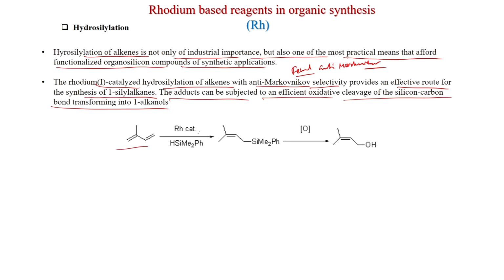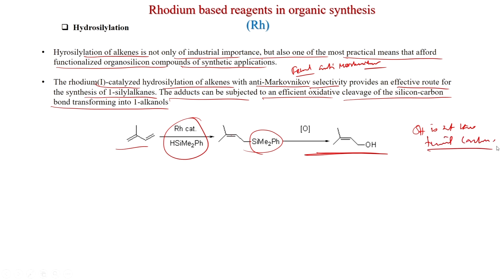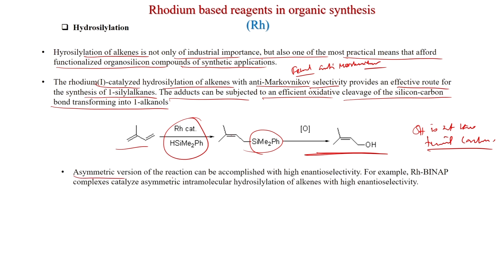So, this is a diene rhodium catalyst, HSiMe2Ph, dimethylphenylsilane, then this SiMe2Ph group goes to the terminal, and this double bond rearranges here, and after oxidation you get this. So, OH is at the terminal carbon. So, that is the formal anti-Markovnikov addition. Asymmetric version of this reaction can be accomplished with high enantioselectivity. For example, rhodium BINAP complexes catalyze asymmetric intramolecular hydrosilylation of alkenes with high enantioselectivity.